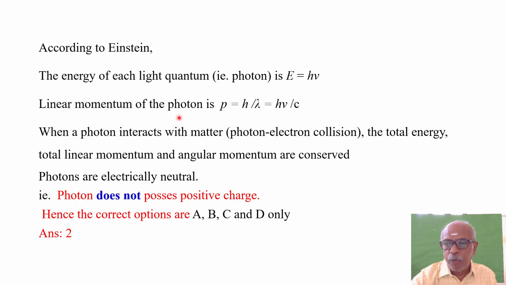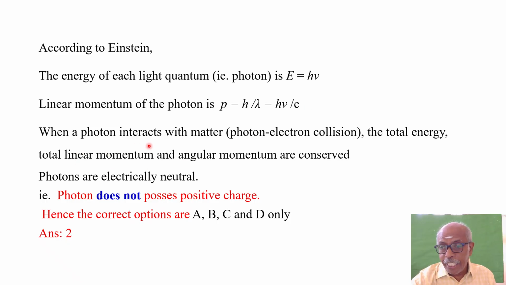Linear momentum of the photon P is equal to h by lambda. You know, lambda is equal to c by nu. In that sense, h nu divided by c. Is it not? So P is equal to, instead of lambda, c by nu. So nu goes to the upper side, numerator. So P is equal to h nu by c. It means what? B is also correct.